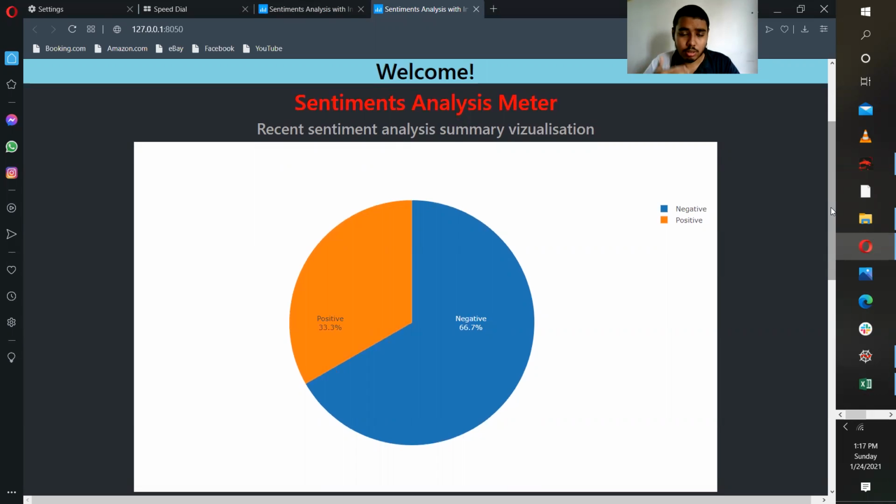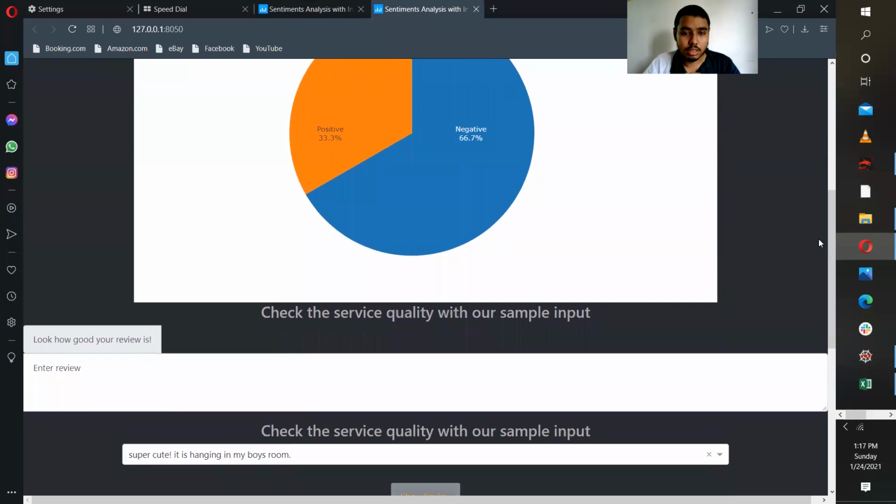Depending on the training model that we have developed, we have obtained this pie chart showing the percentages that are positive or negative. As you can see, positive is 33.3 percent and negative is 66.7 percent.